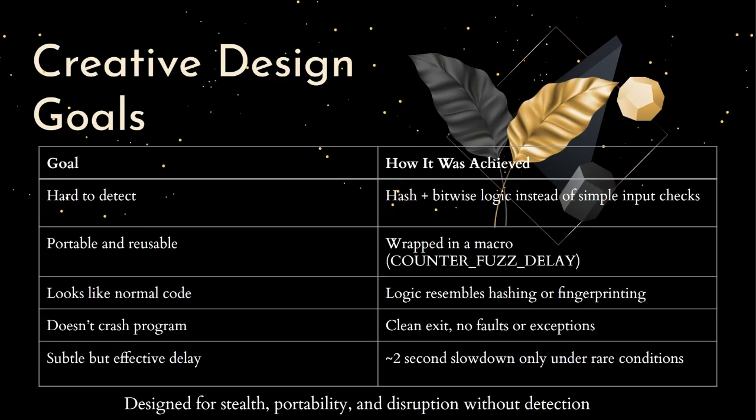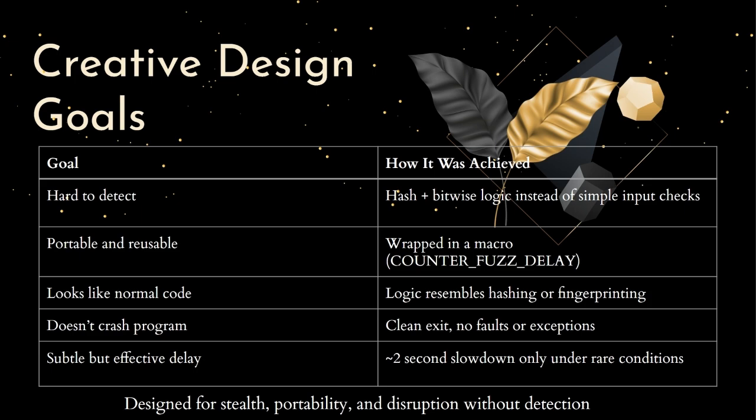First goal, make it hard to detect. I didn't want a fuzzer or static analyzer to look at the code and go, oh look, an infinite loop tied to a character check. By using a DJB2 hash and a bitwise modulo condition, the code looks a lot more like something a legit developer might write, maybe for validating some unique identifier or checking a hash collision.